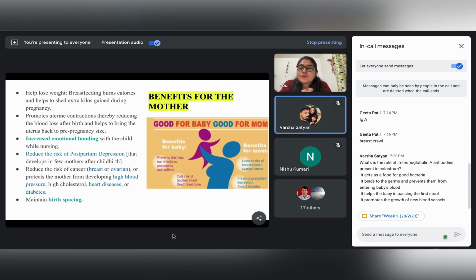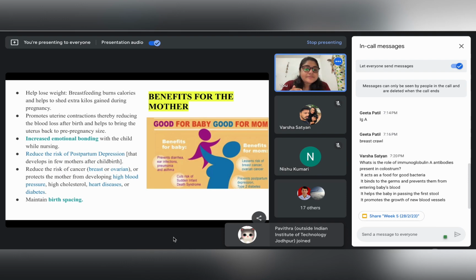Yeah. So, next we would move on to the benefits of breastfeeding for the mother. After seeing the benefits of breastfeeding for the child, we equally need to be very much informed as to what breastfeeding can do to the mother. So, first, it helps to lose weight. Breastfeeding burns calories and helps to shed extra kilos gained during pregnancy. But apart from that, the more significant points are it promotes uterine contractions and thereby reduces the blood loss after birth, and it also helps to bring the uterus back to the pre-pregnancy size.